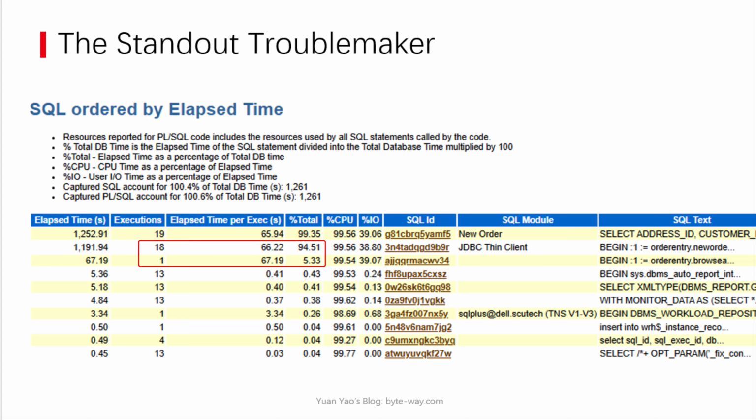The two subsequent PL/SQL procedures also exhibited poor performance. They executed 18 times and once, respectively, with average execution times near the SQL's. Obviously, these two PL/SQL procedures invoked this SQL, making it the primary culprit for the slowdown.